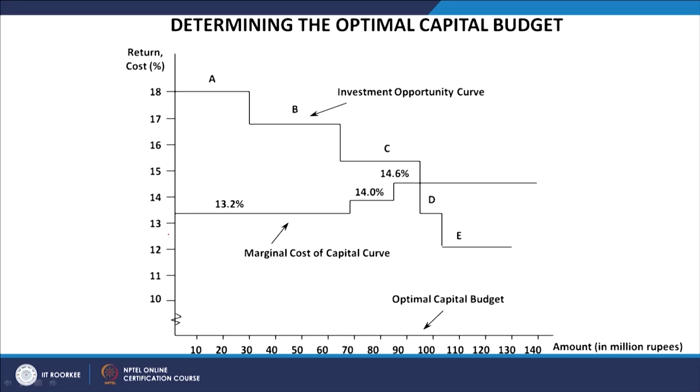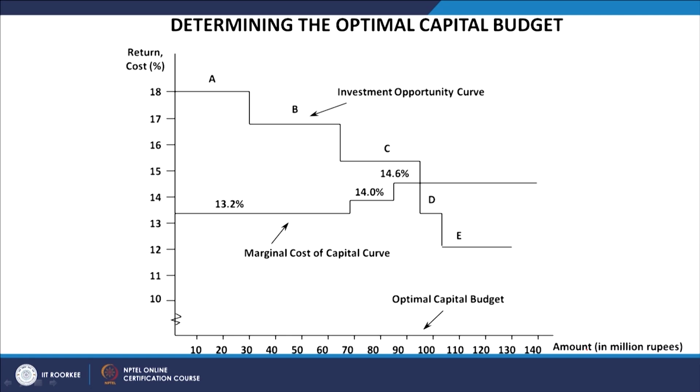Comparing these two, you have to find a point of intersection, and that point of intersection will help us know the optimal capital budget of the firm. For example, in this case, on the y axis we have two important things taken: the return available from any investment proposal and the cost of capital. Both are taken on the y axis. On the x axis we have taken the amount of possible investment to be made in million rupees.